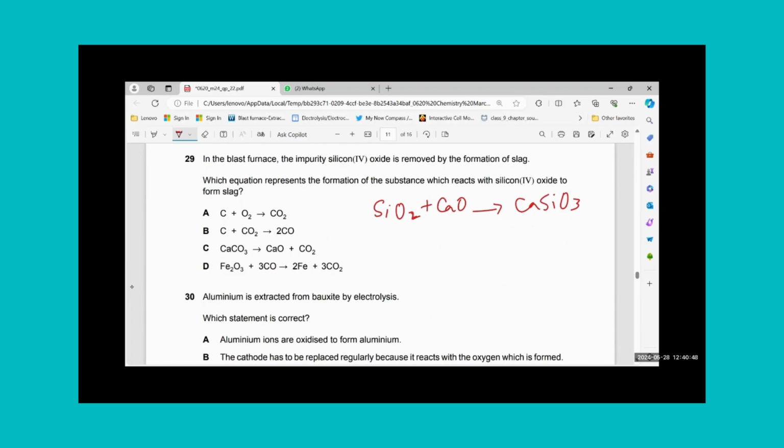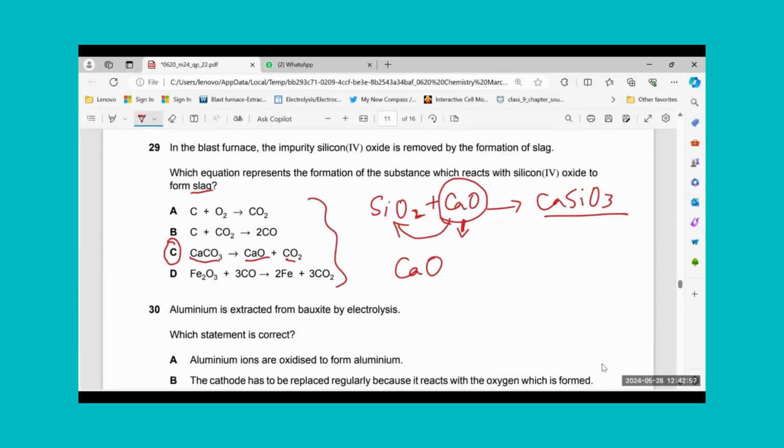Which equation represents the formation of substance which reacts with silicon oxide to form slag? They are saying which substance is being formed in these equations that has reacted with silicon dioxide to form calcium silicate. That means you have to find an equation for the formation of calcium oxide. Calcium oxide has been formed here. No other equation is showing calcium oxide formation.